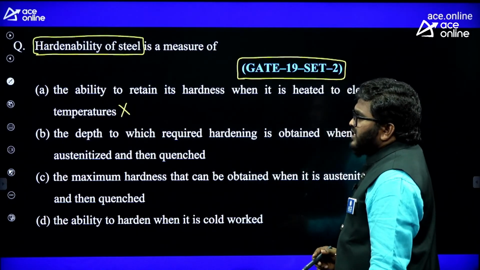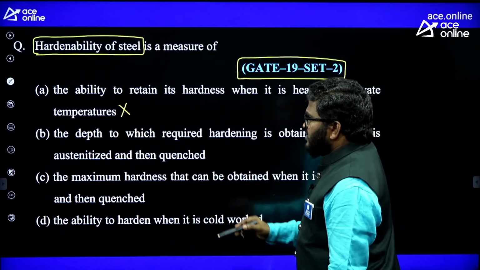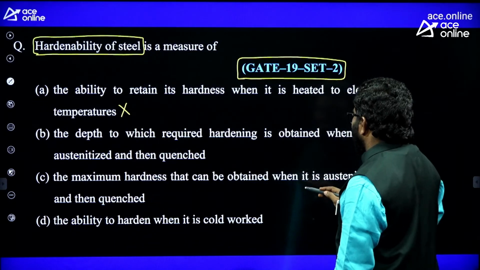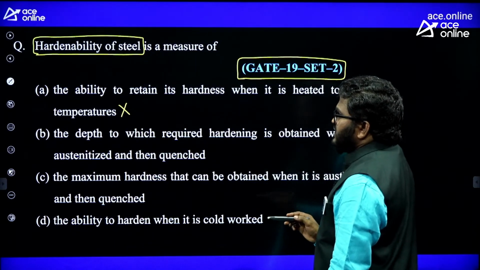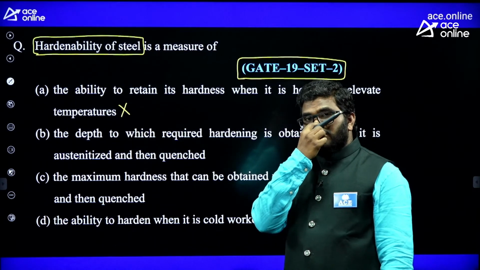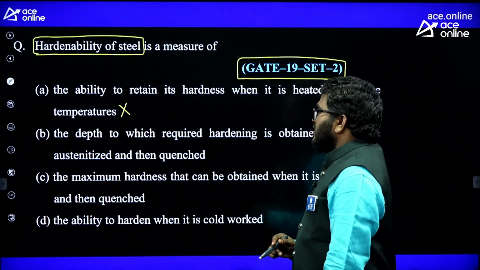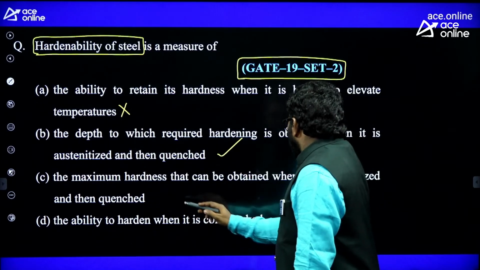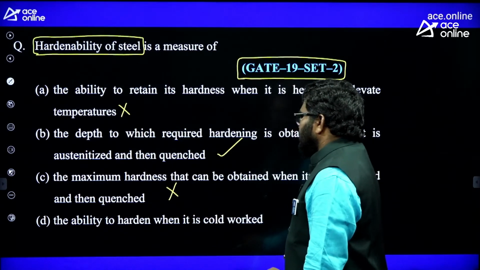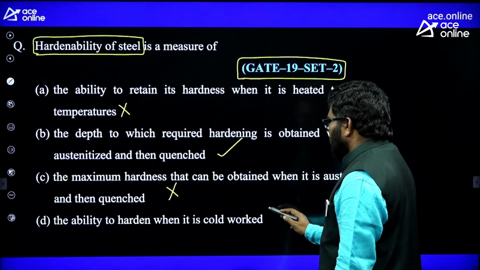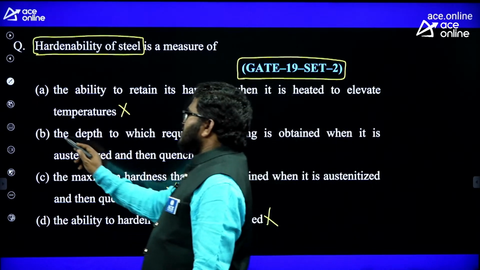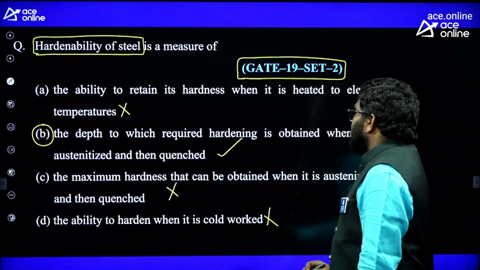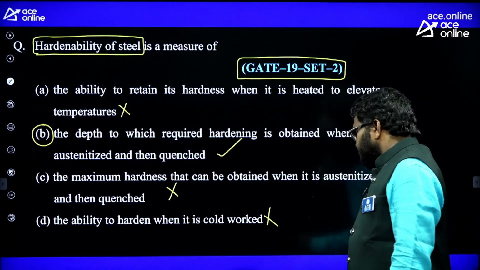The second option: the depth to which required hardening is obtained when it is austenitized and then quenched. Yes, this is correct. Maximum hardness that can be obtained, not correct. The ability to harden when it is cooled, not correct. So B is the correct answer for this question.